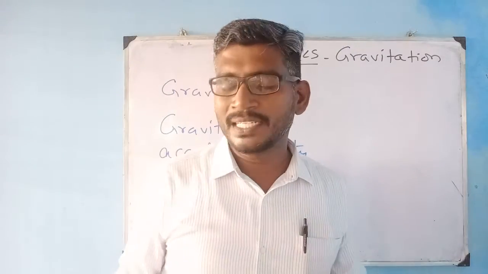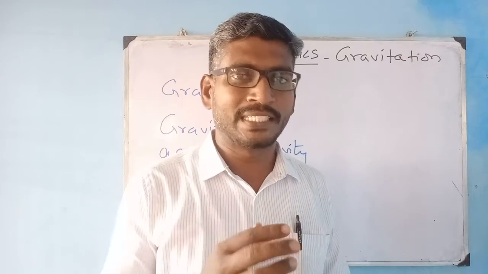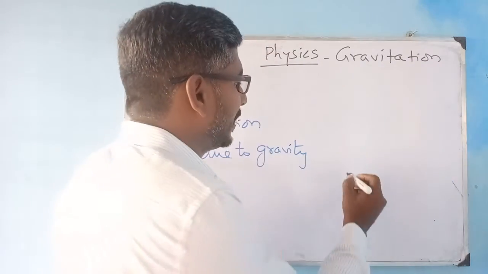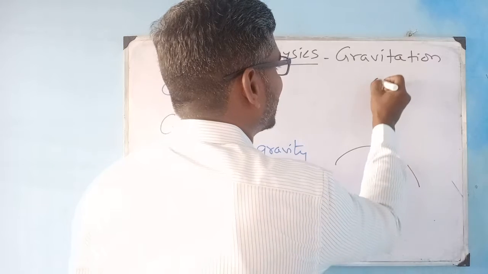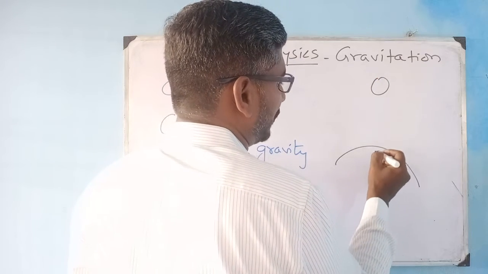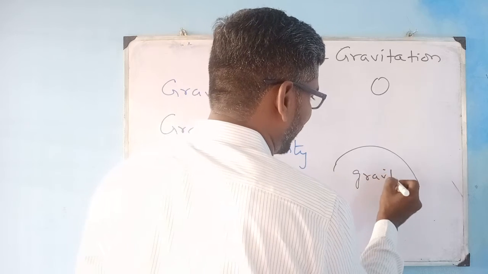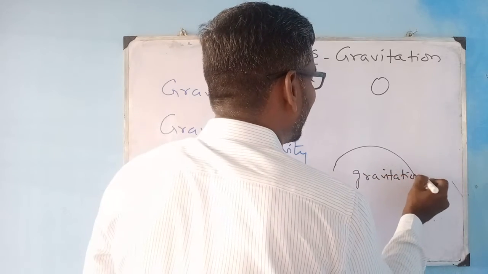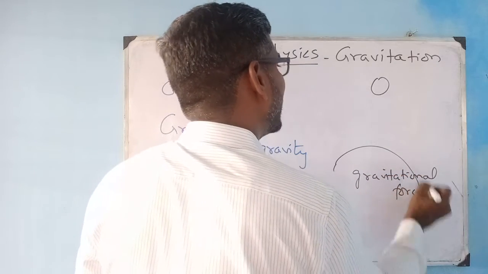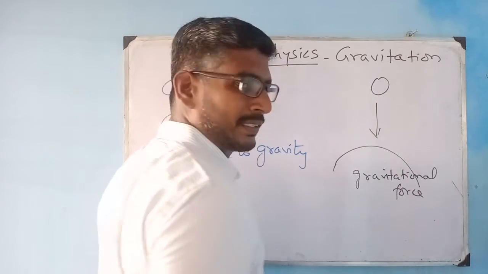First of all, when gravity occurs, there is the earth surface, right? Near the earth surface, if there is an object, because the earth has a gravitational force, this gravitational force pulls this body towards the earth.